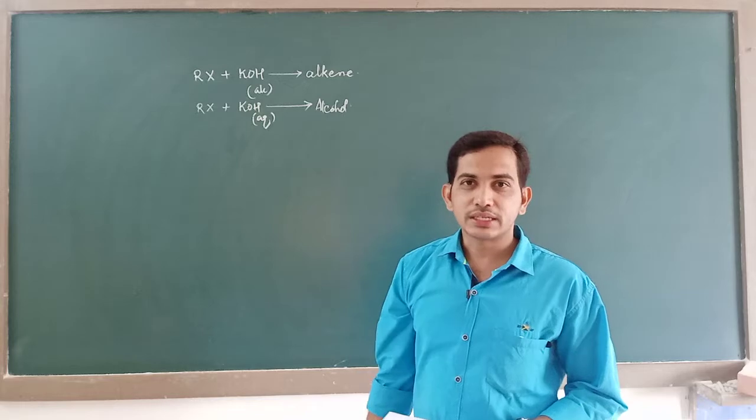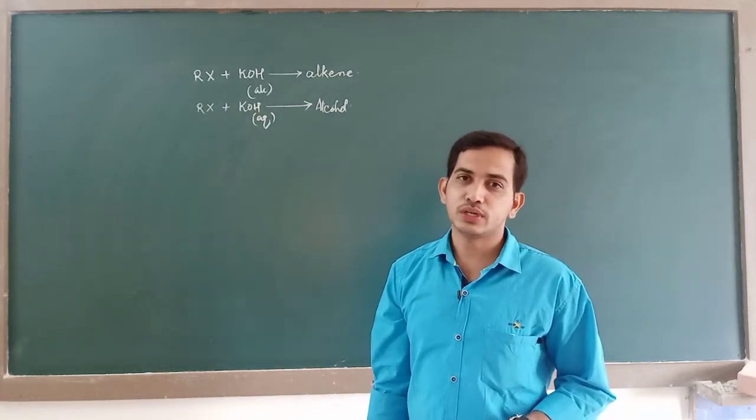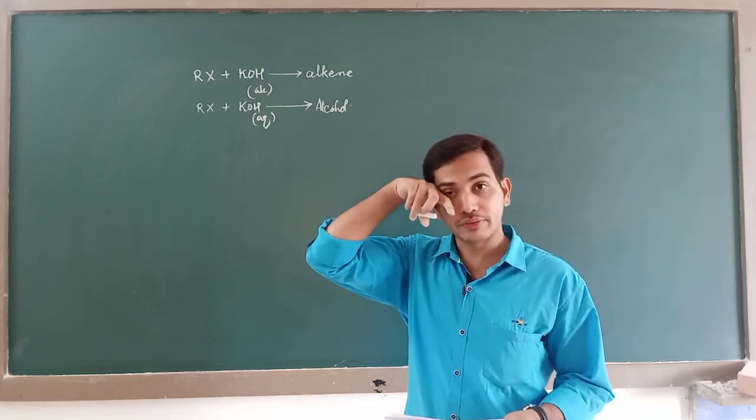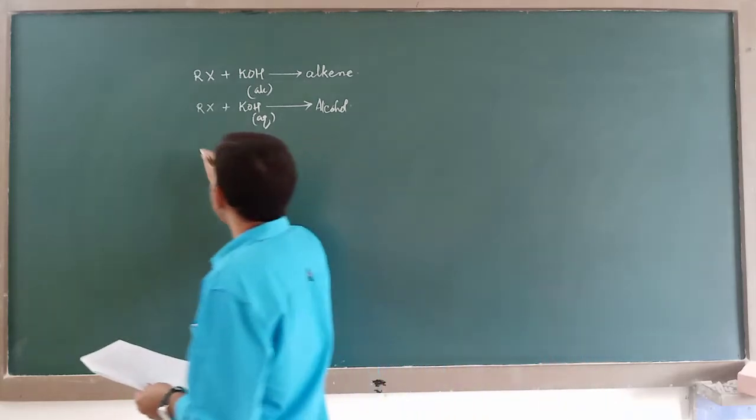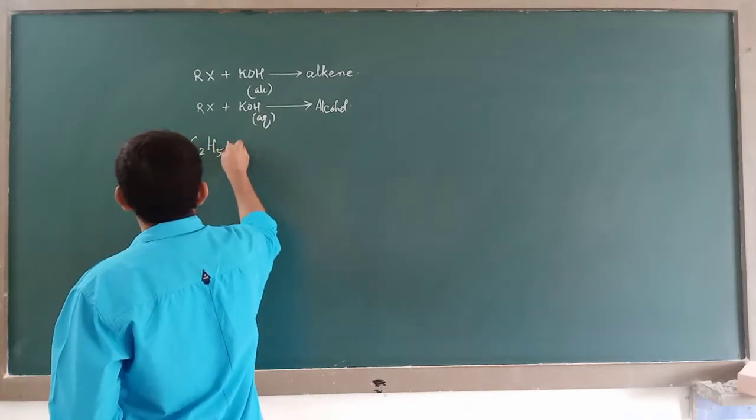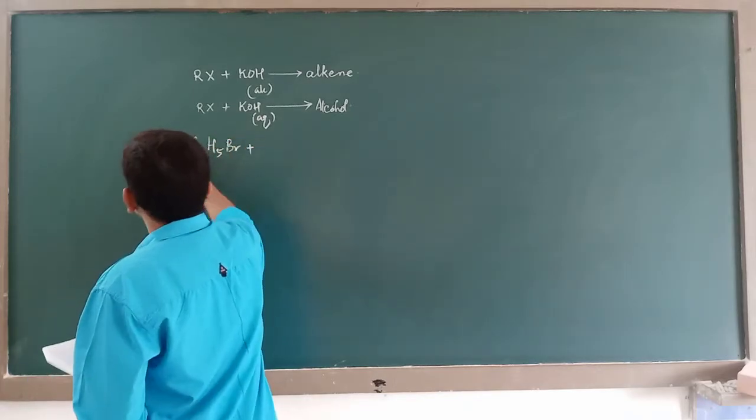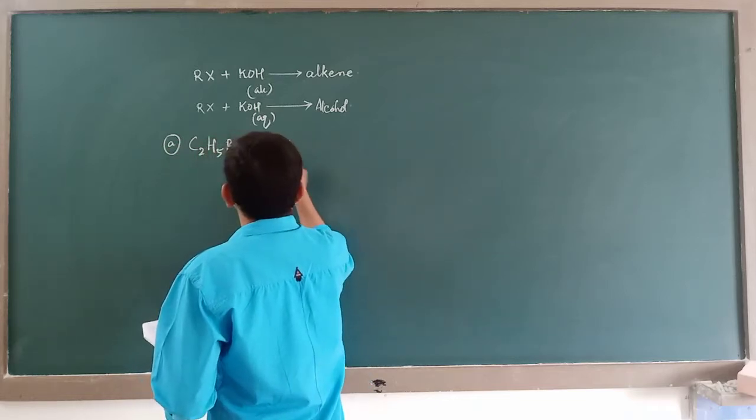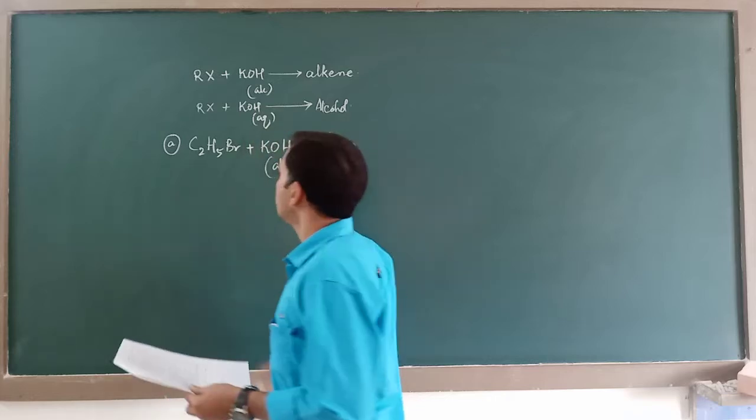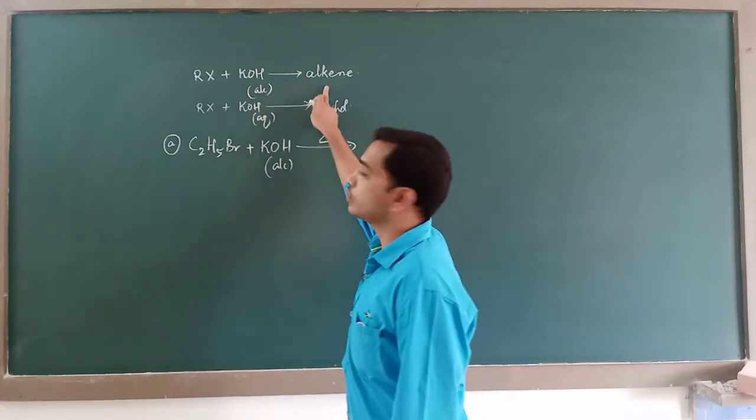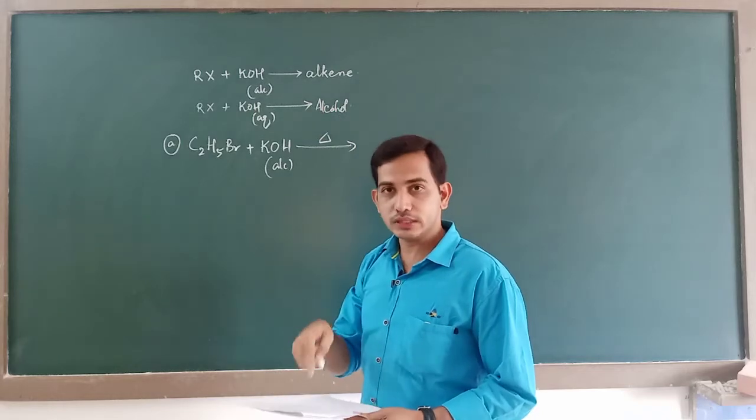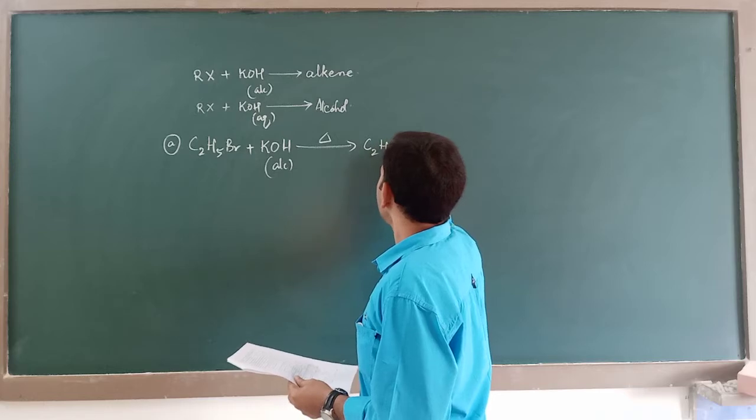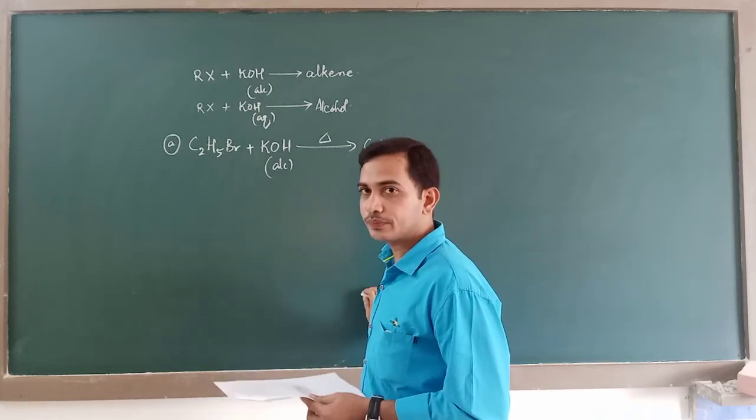You have studied these two reactions in nucleophilic substitution reactions of haloalkanes. Keeping that in mind, if you are trying to solve the first option, it says C2H5Br reacts with alcoholic KOH, then what should be the product? Any alkyl halide when reacted with alcoholic KOH should give you an alkene, but according to this option it says to form ethanol. Is this correct?